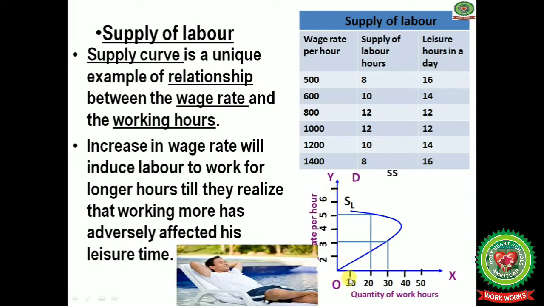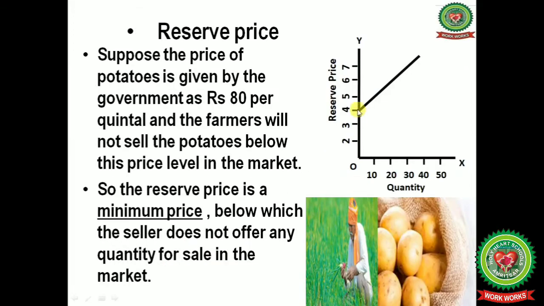When we mark these points on the graph, on the x-axis we have measured the quantity of work hours, and on the y-axis the wage rate per hour. We can see that with the increase in the wage rate per hour, the quantity supplied by workers will firstly increase up to the point of 1000 wage rate, and after that it starts decreasing, and you will get a backward bending supply curve for the supply of labor hours.